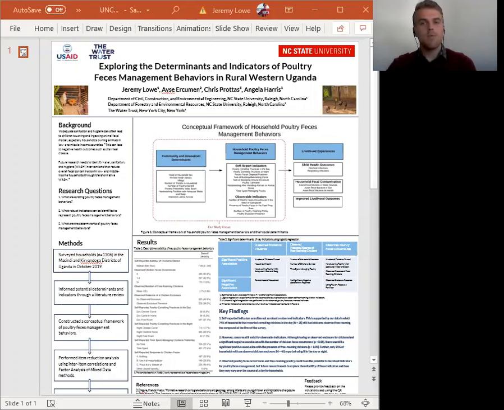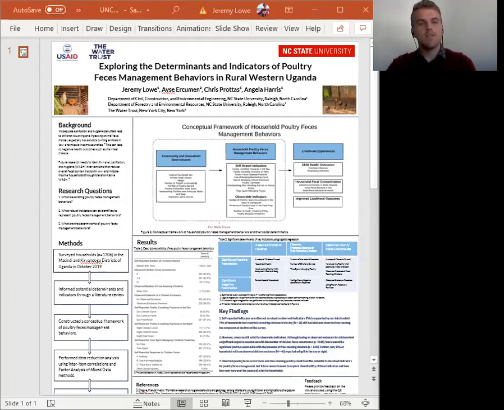For a bit of background, there have been recent calls for a practice of transformative WASH interventions. As part of this, these interventions specifically should target the reduction of animal fecal contamination in household environments. However, little research has been done that develops robust indicators that represent behaviors of animal feces management to be used in interventions. Our work focuses on exploring existing poultry feces management behaviors in this context of rural Western Uganda, along with developing robust indicators of these behaviors and subsequently investigating their social determinants for this context.